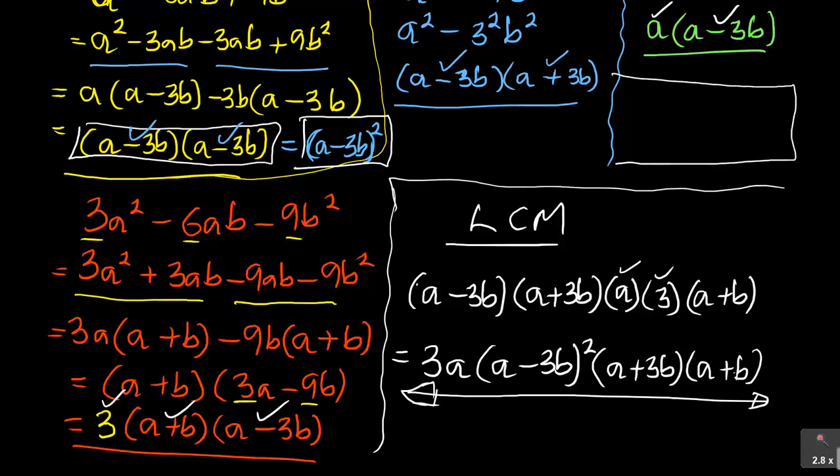But anyway, for the benefit of the doubt, if they say HCF, you just look at, on all these, look at the one that is repeating in all the 4. So you see there is a minus 3b, you've got a minus 3b, you've got a minus 3b, you've got a minus 3b. So you write it a minus 3b, right? Look at the other one that is also repeating like that. You'll discover there is none. Then you take the smallest power, which is just a minus 3b, to the power 1, because these are power 1. Anyway, I said I was not supposed to show you this because it's not part of the question.